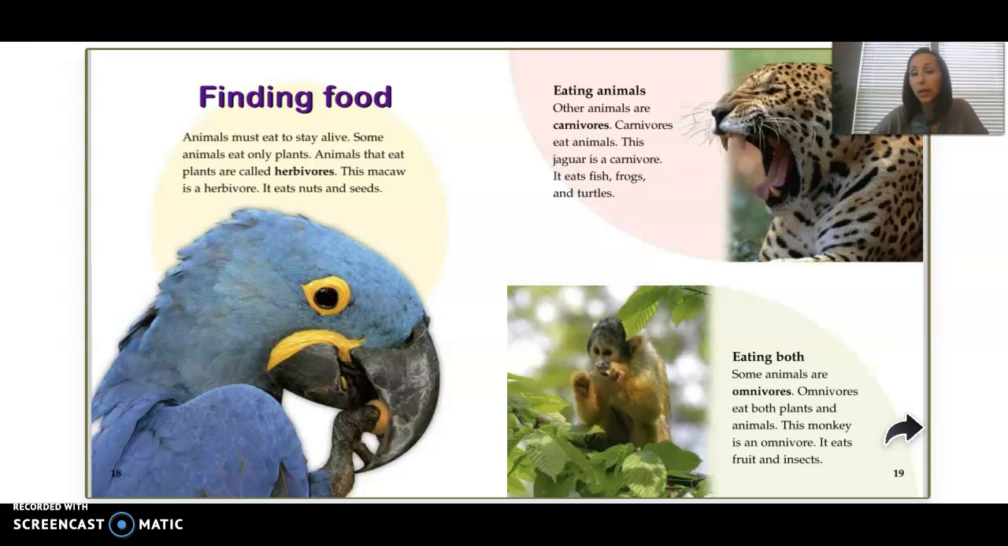Eating both. Some animals are omnivores. Omnivores eat both plants and animals. This monkey is an omnivore. It eats fruits and insects.